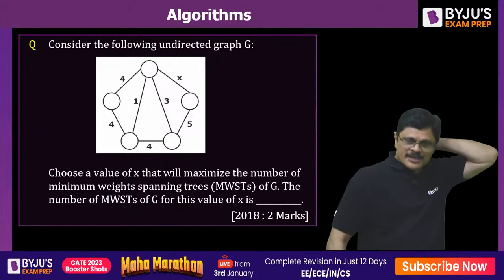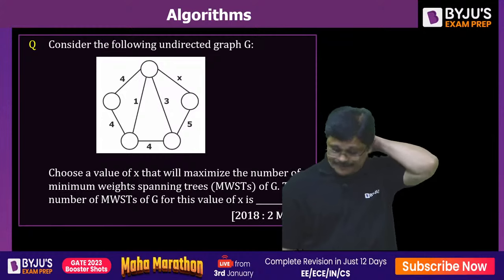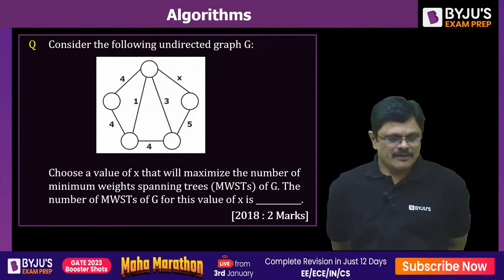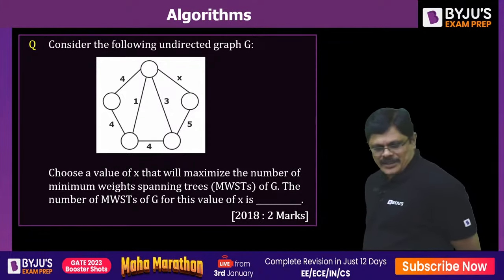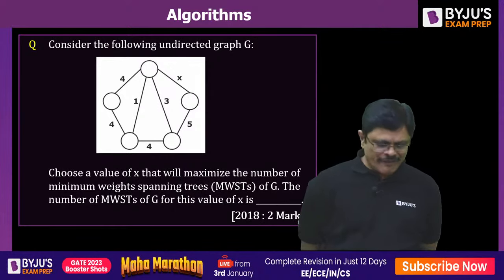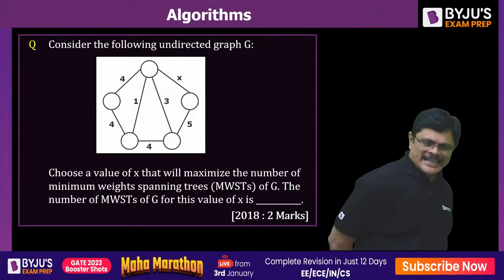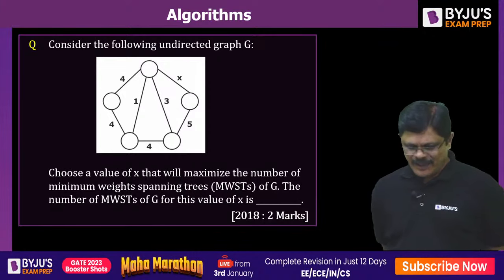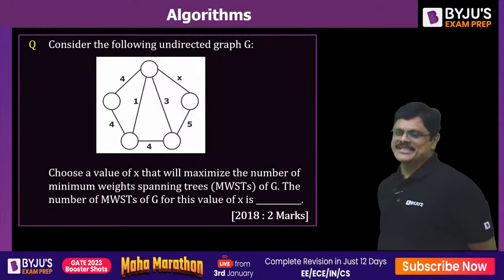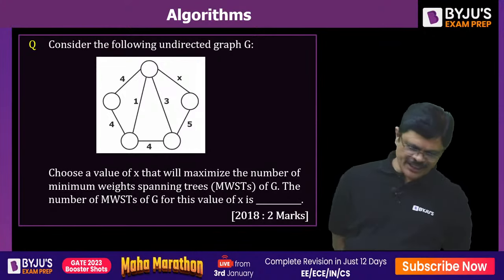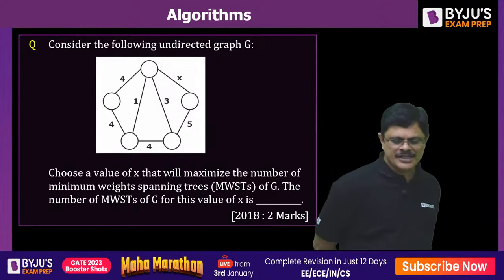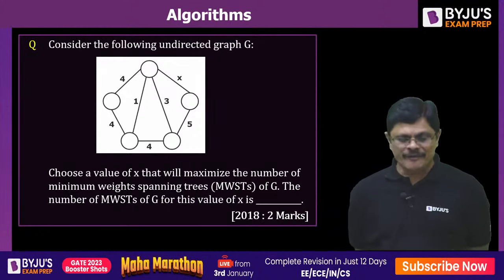Please try this problem, sir. Consider the following undirected graph. Choose the value of x that will maximize the number of minimum weight spanning trees, MWSTs, of G. The number of MWSTs of G for this value of x is what?